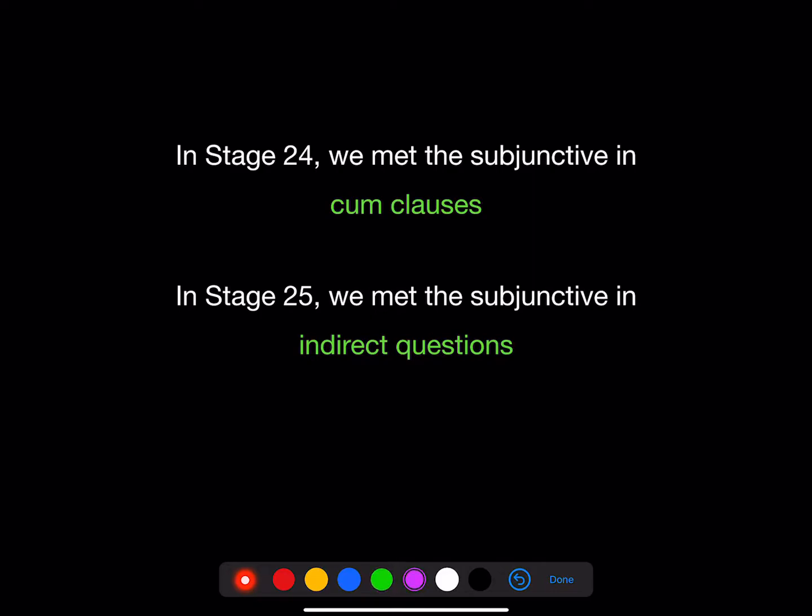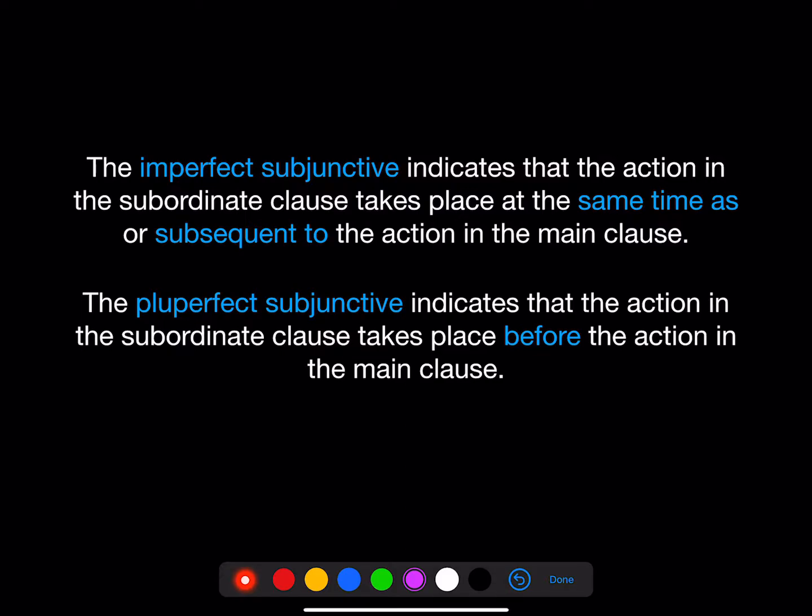So, in Stage 24, we met the subjunctive in cum clauses, and in Stage 25, we met the subjunctive in indirect questions. And both cum clauses and indirect questions can use either the imperfect or the pluperfect subjunctive.